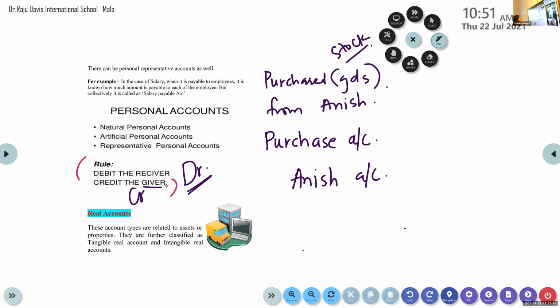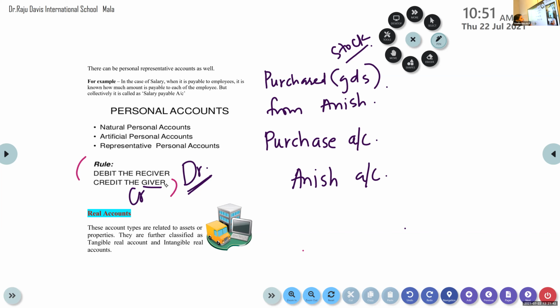We have purchased goods from Anish. So what is Anish doing in this transaction? Is he giving the goods or receiving the goods? He is giving the goods.